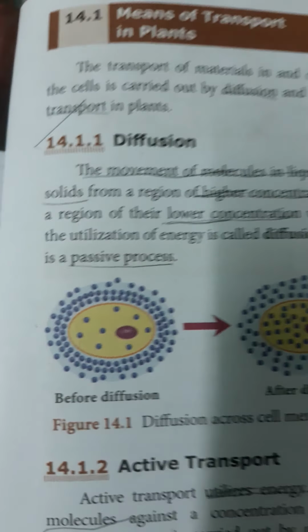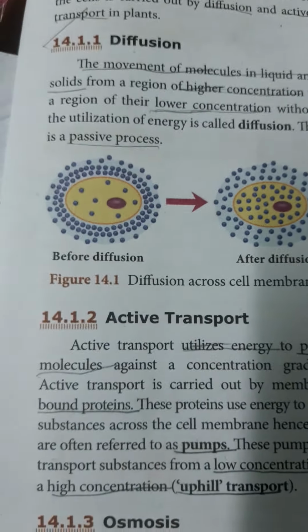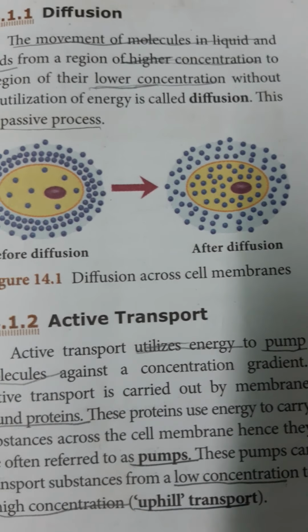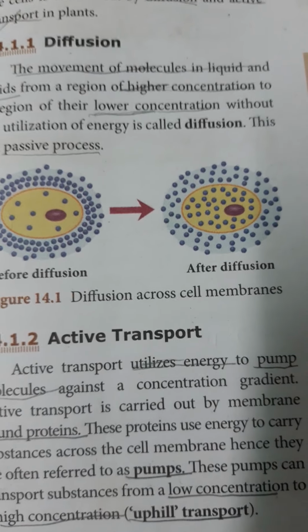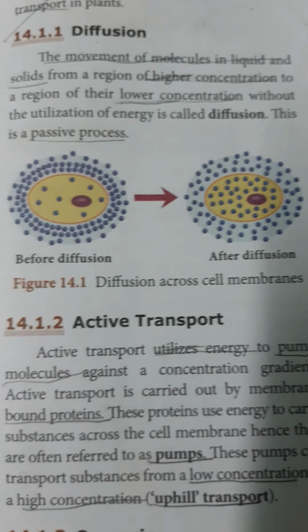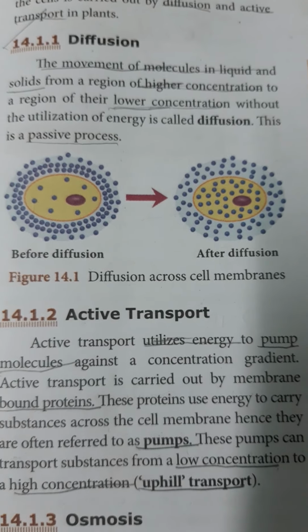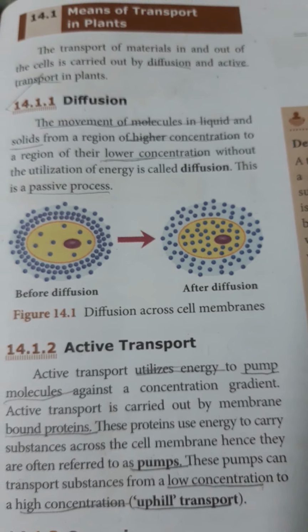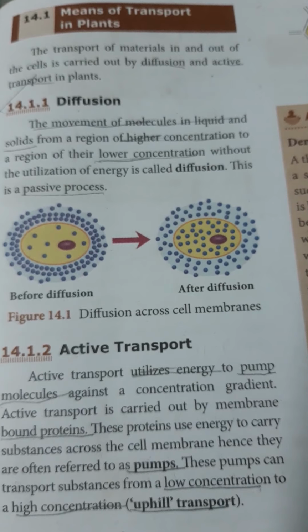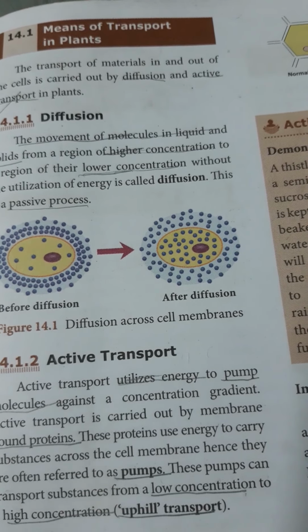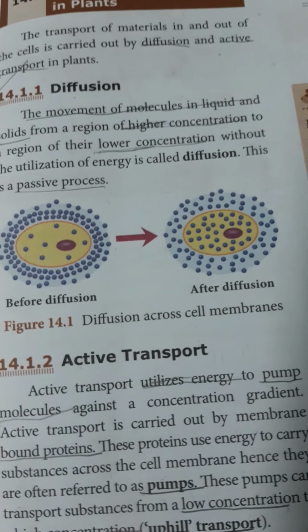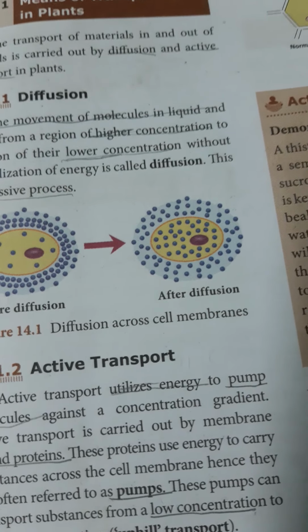and active transport. Diffusion means spread. For example, in our puja room, the agarbatti gives a strong smell. Then from the puja room, the smell or fragrance is carried by the wind through all the rooms of the house.